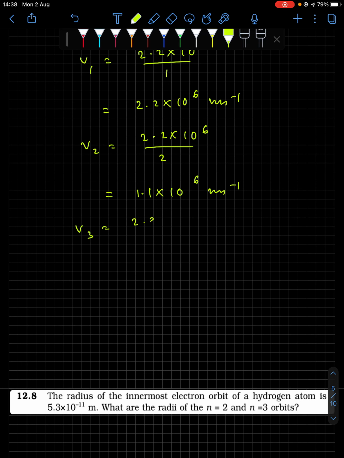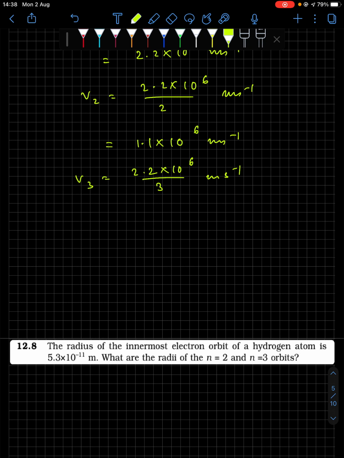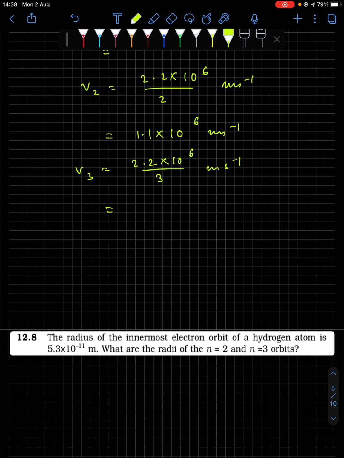V3 is 2.2 into 10 to the power 6 divided by 3 meter per second. Even if you don't write the units in the first step, in the last step you must. So this gives you 0.73 into 10 to the power 6 meter per second. Now in scientific notation this can be written as 7.3 into 10 to the power 5 meter per second.